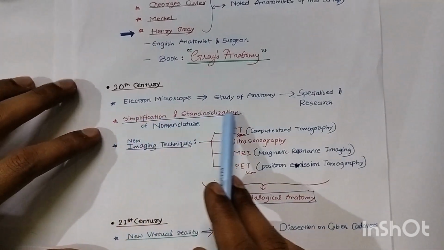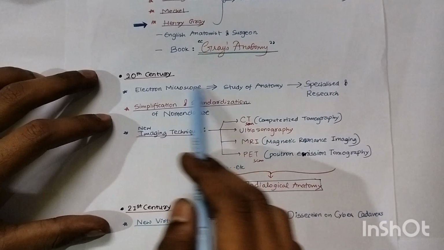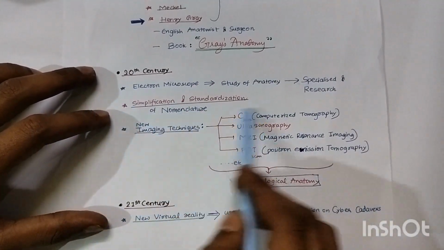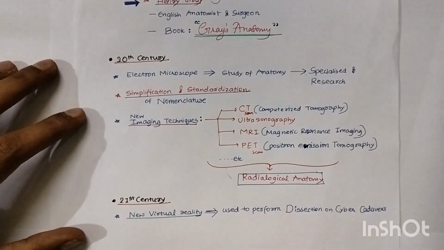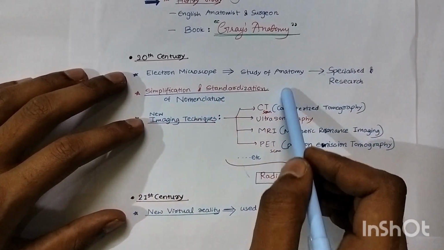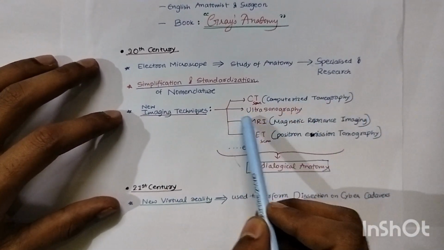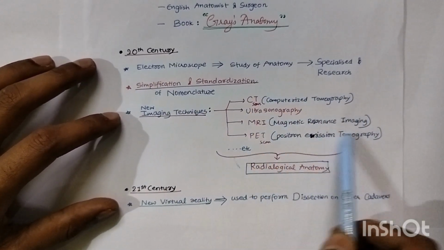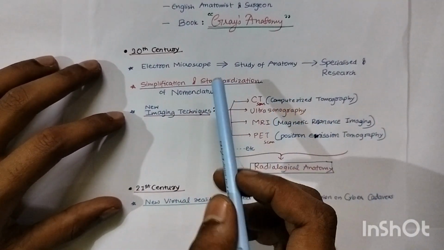There was simplification and standardization in nomenclature, because every anatomical or medical term has been given a name, so it is very easy for students or any scientist, and the terminology is the same for everyone. New imaging techniques, as I already said: CT scan, ultrasonography, MRI, PET scan, etc. So radiological anatomy and new imaging techniques also advanced in the 20th century.